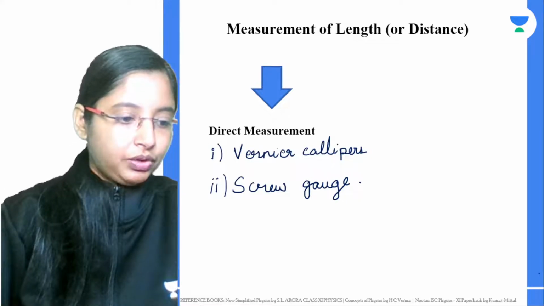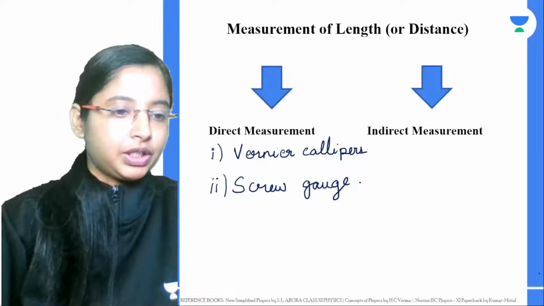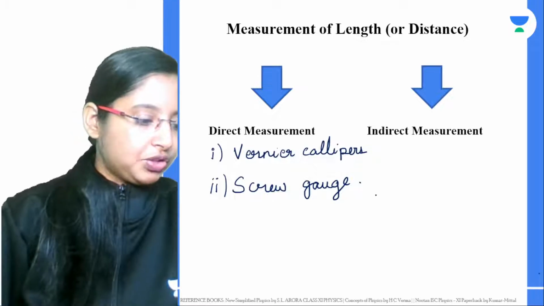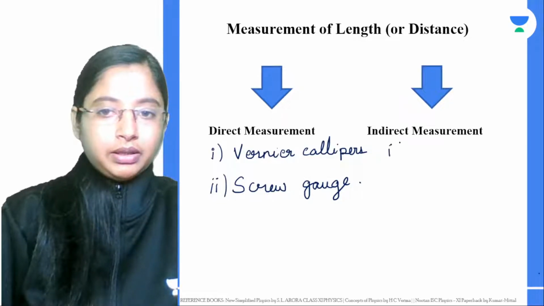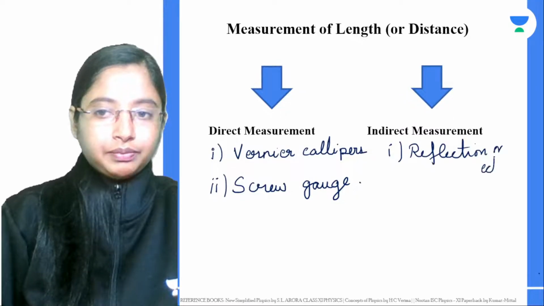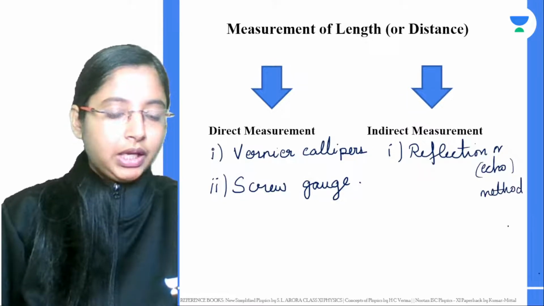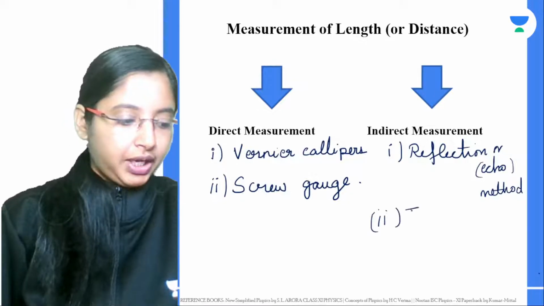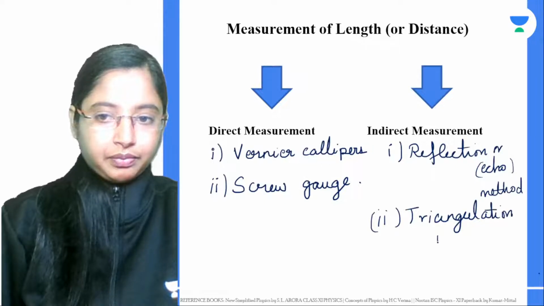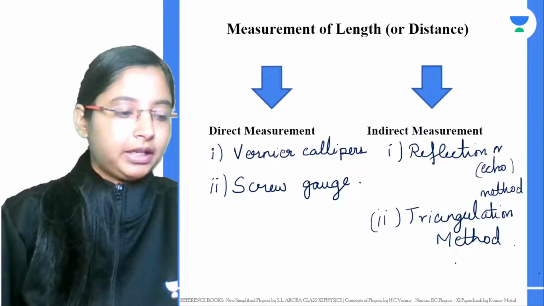In these cases, what do we use? Right, we use indirect measurements. In indirect measurements, we make use of trigonometry, right? So, in indirect measurements, there are 2 ways in which you can measure anything. One method is basically your reflection or echo method. Okay, this is one method. Second method is basically your triangulation method. Okay, today's class will cover this indirect measurements.